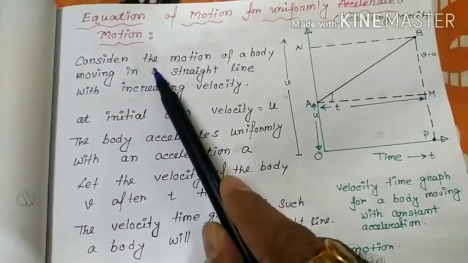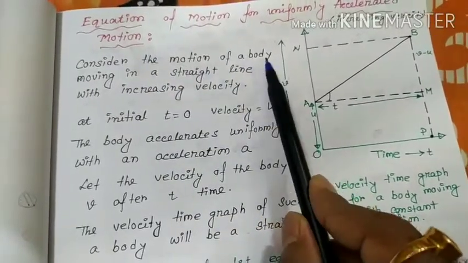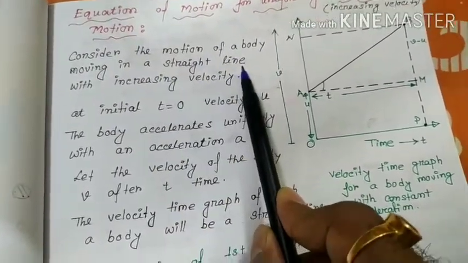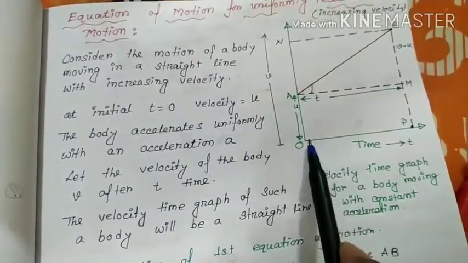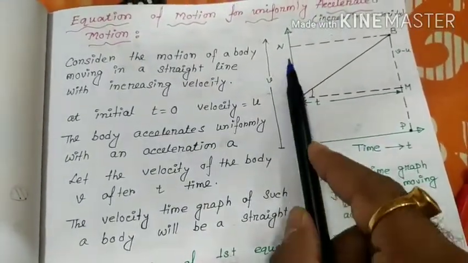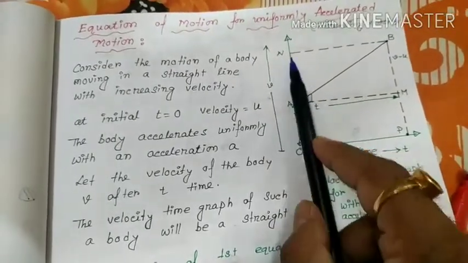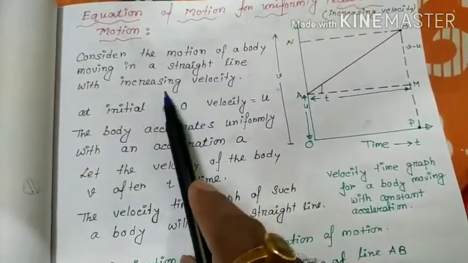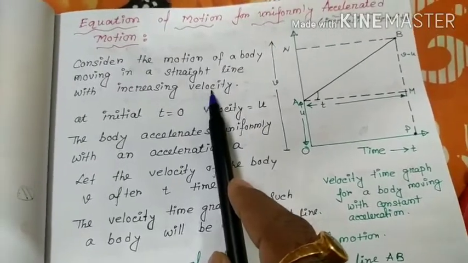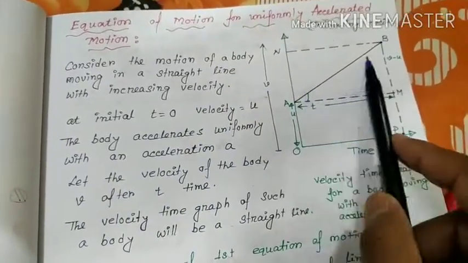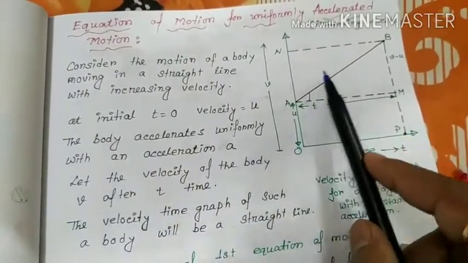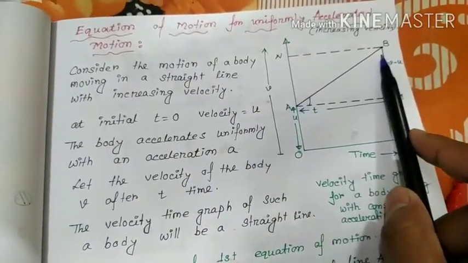Consider the motion of a body moving in a straight line. Suppose this is the time axis, this is the velocity axis, a time-velocity graph, right? With increasing velocity, this slope AB will be drawn. We have learned previously that for increasing velocity there will be a slope.